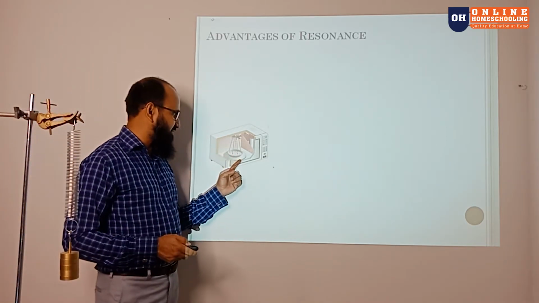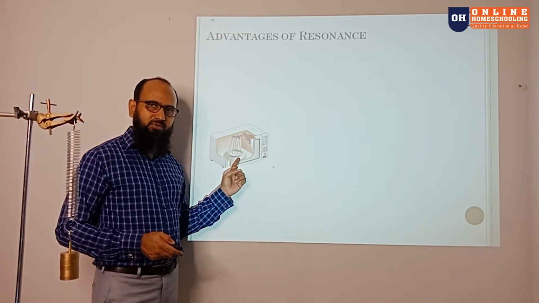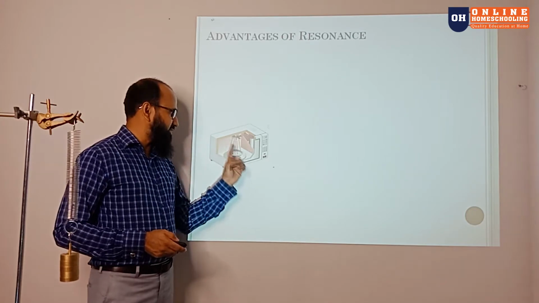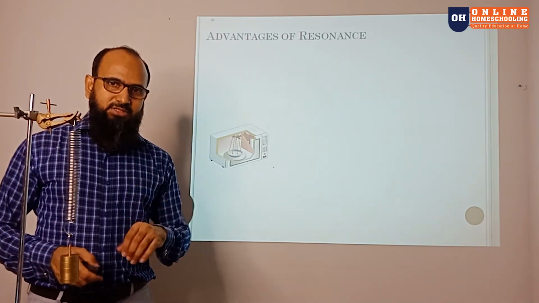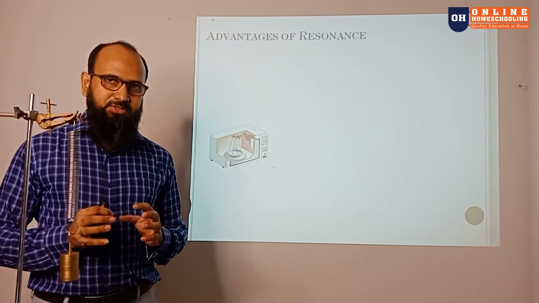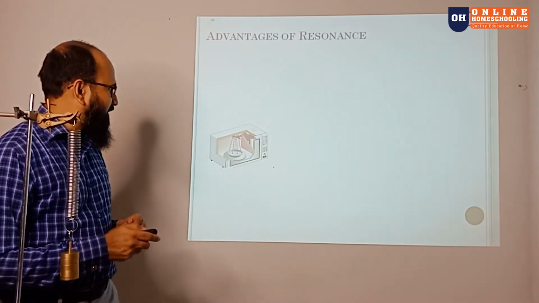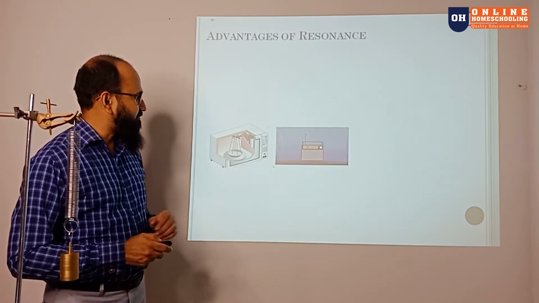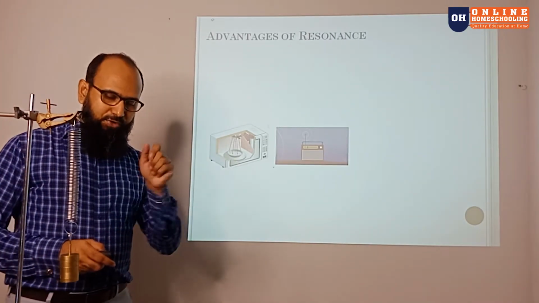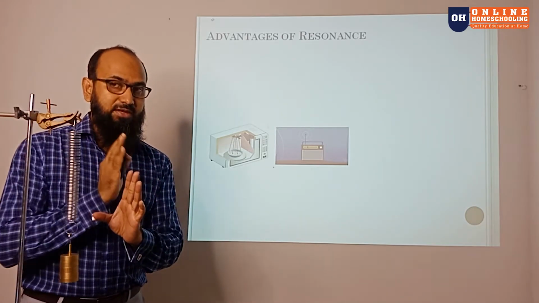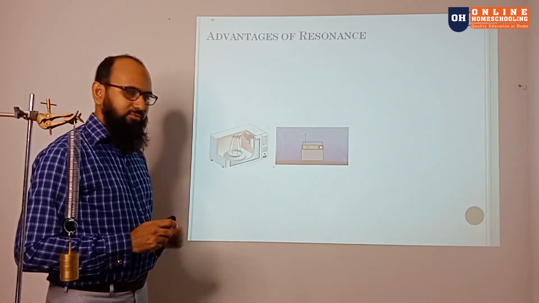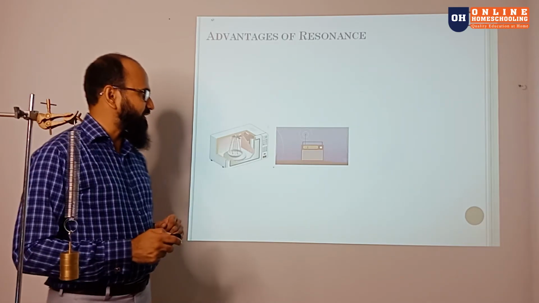So we're coming to the advantages of resonance. Number one, a microwave oven heats up the water molecules with a particular resonance frequency. So only the water molecules are heated up, and your food warms very quickly. Like a radio signal, when you pick up a radio signal, you adjust the resonant frequency so you can get that one particular radio station.